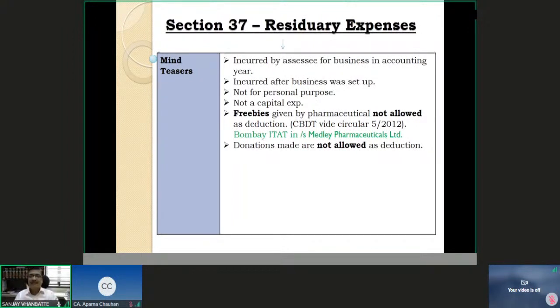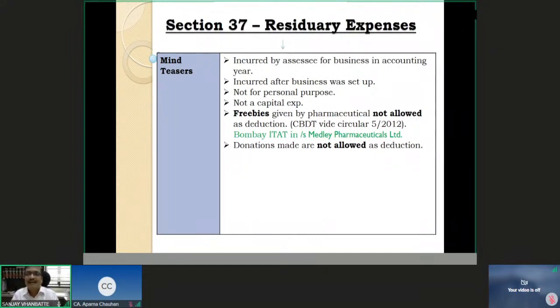Section 38 also we have seen. Something which is used for personal purposes is not allowed as a deduction. But something which is used for your own business purposes is allowed as a deduction. So this is what it is. And accordingly, we complete the discussion here on Section 37. Section 37 is a big subject. I can discuss any number of this type of examples, like we discussed heart as a plant and repairs of it, and Medley Pharmaceuticals freebies, which goes beyond the circular, and how to interpret it.